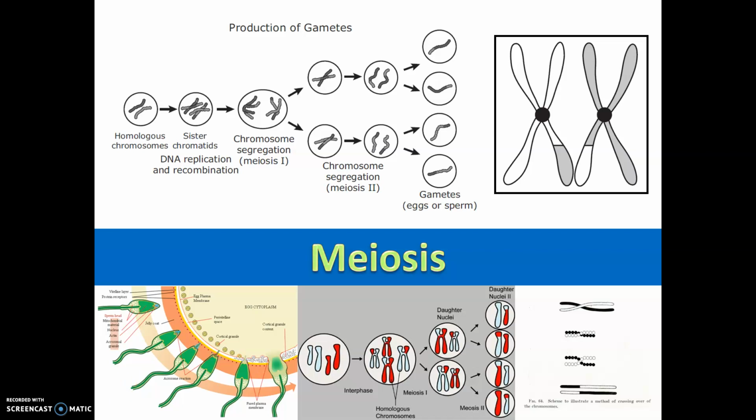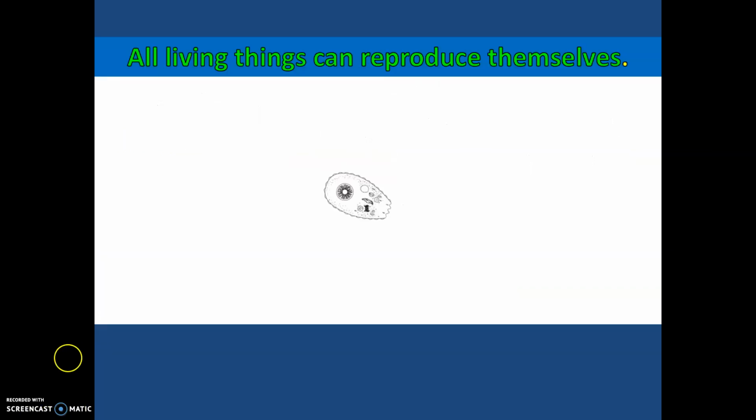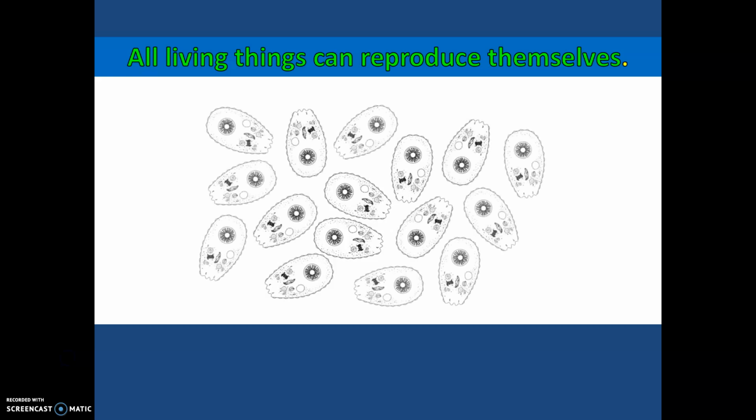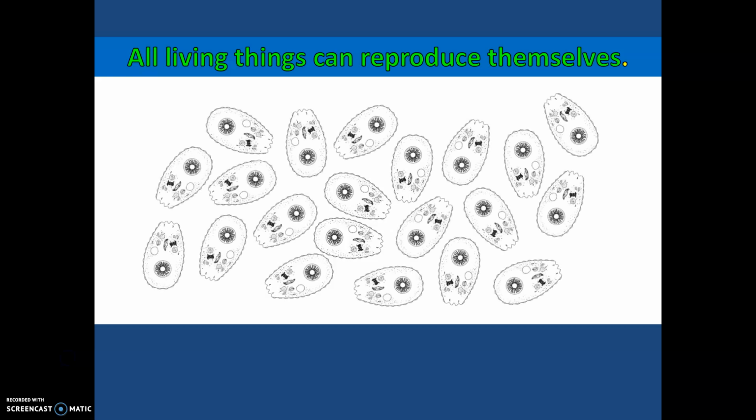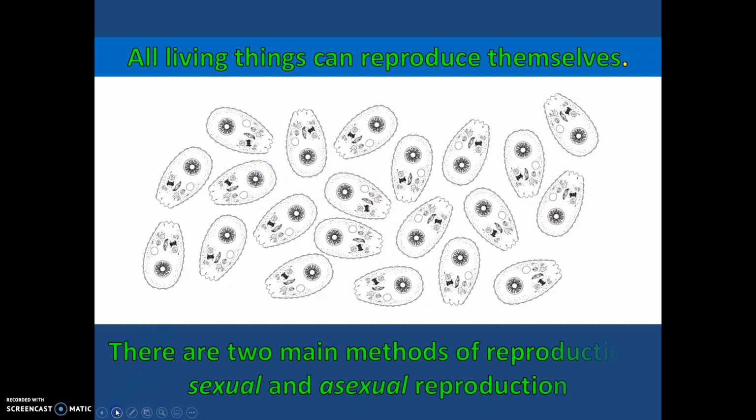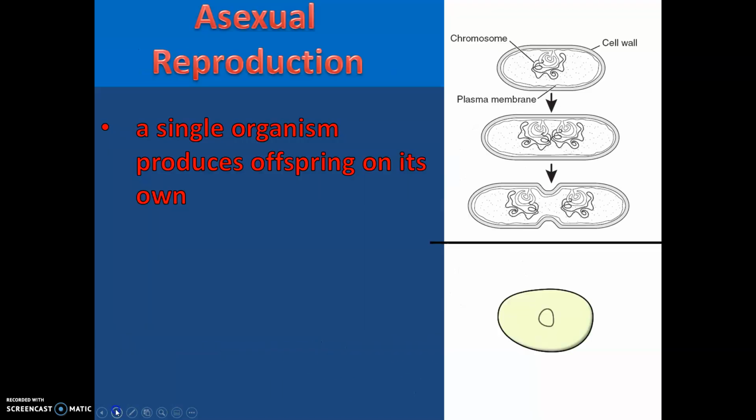Today we will be discussing meiosis. So all living things can reproduce themselves. Here we have an example of an organism and it is reproducing. There are two main types or methods of reproduction: sexual and asexual reproduction.